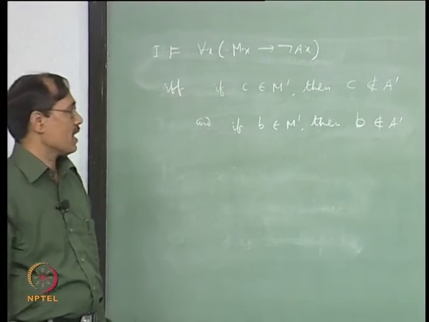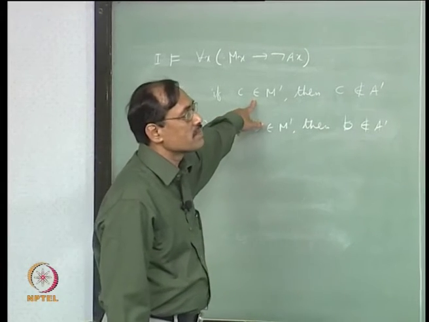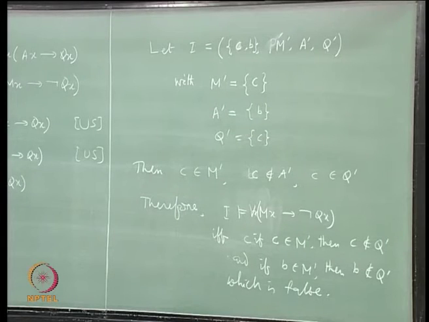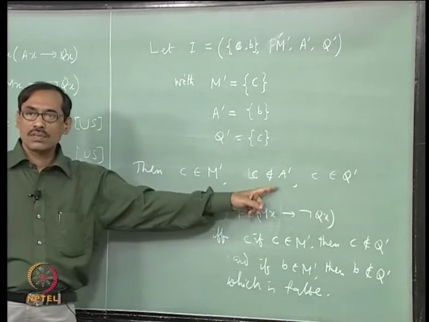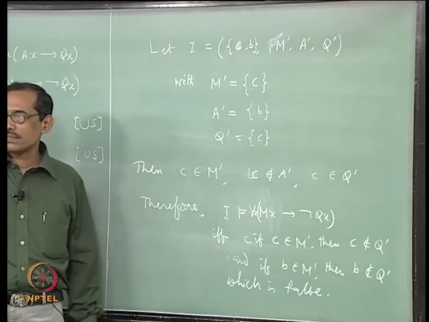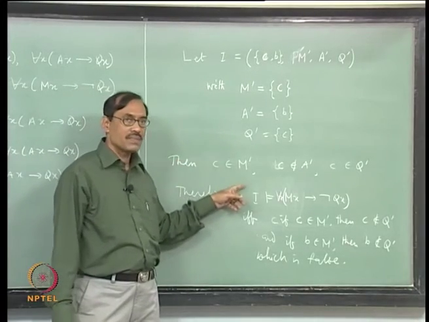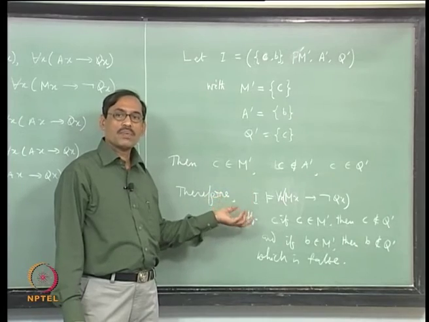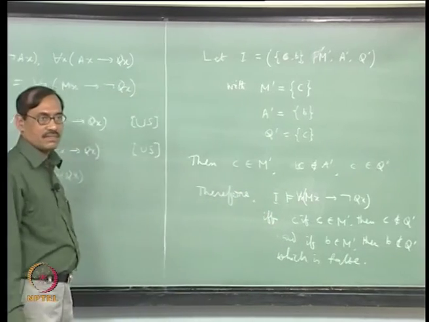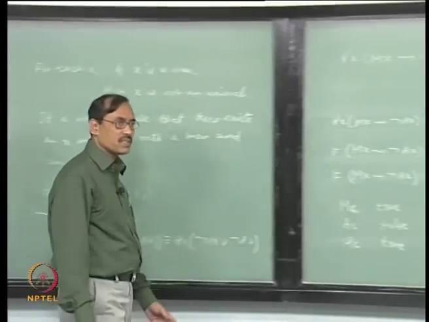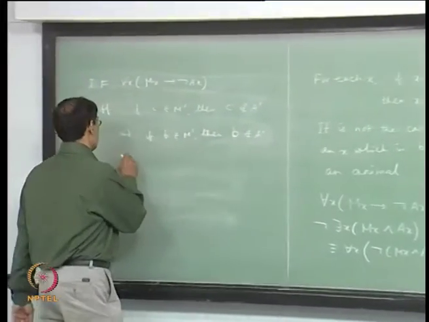Now, you have to use the data. C belongs to M prime, yes. What about C does not belong to A prime? That is also true. So, the first if-then holds, right. Next one is B belongs to M prime, no, B does not belong to M prime, therefore, vacuously that sentence also holds, right. The if-then sentence holds, therefore, this is true.